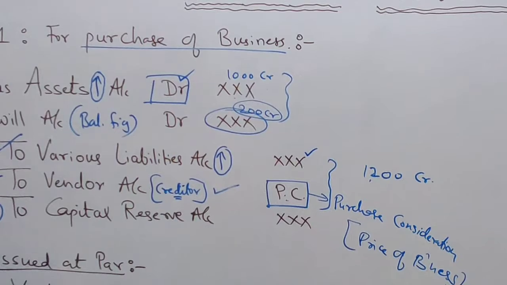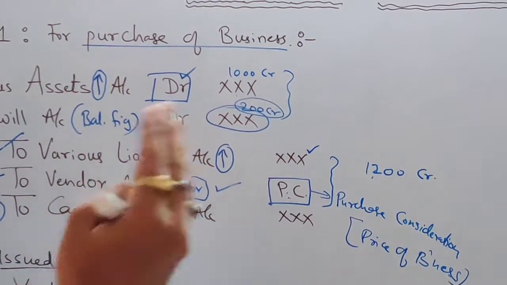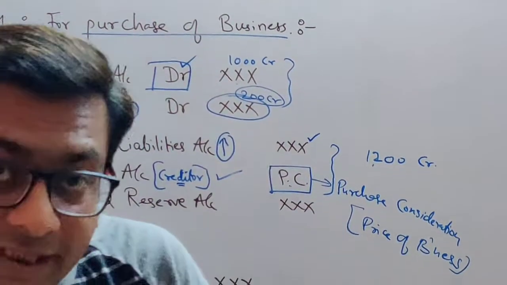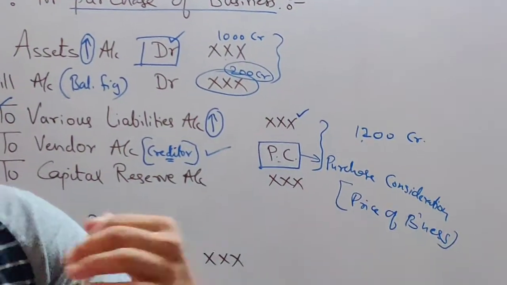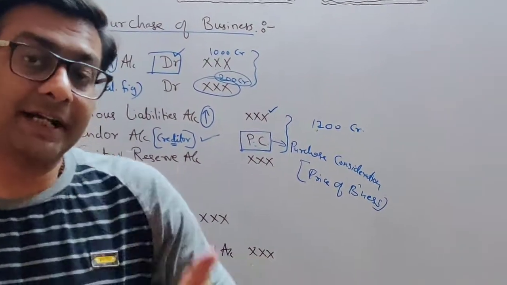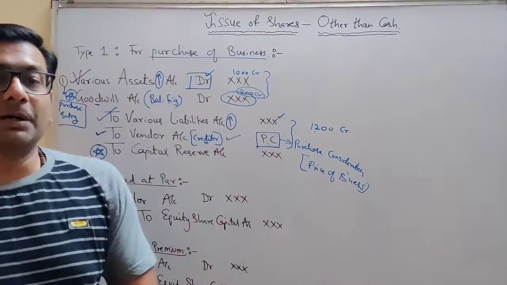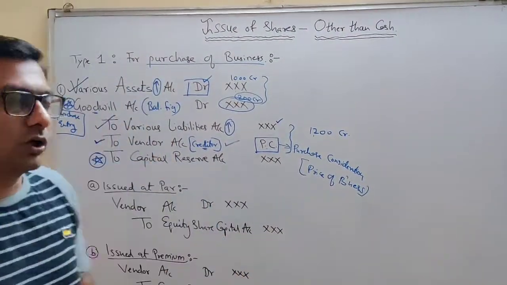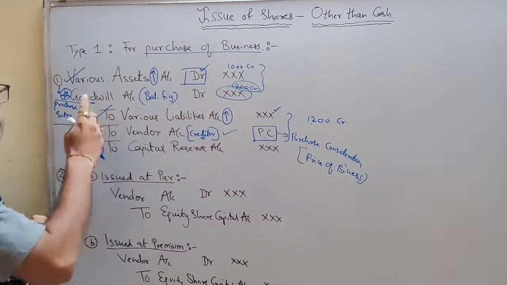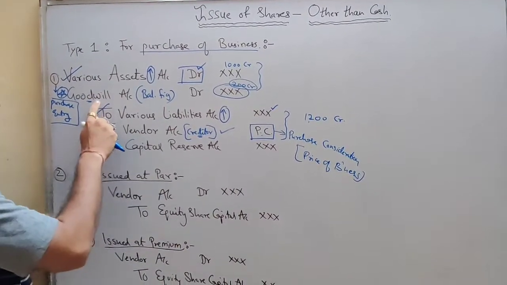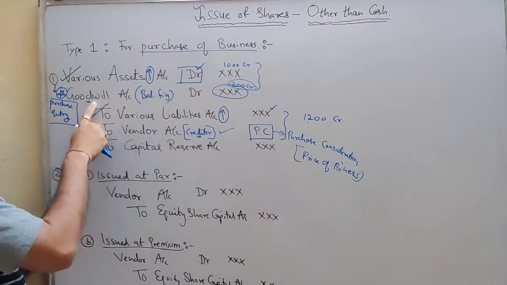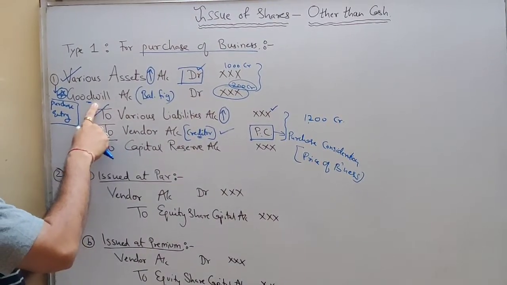And why are we willing, or happy, to give him extra amount even after knowing the actual value is less? Still we are happy and we made a deal that we are going to purchase your business for this PC amount. Why are we happy? Because Tata Steel is enjoying goodwill in the market. So why are we paying extra? For his goodwill. Am I clear with this?